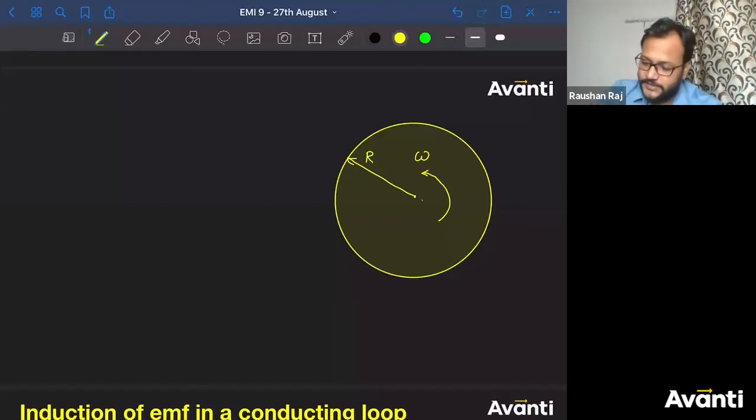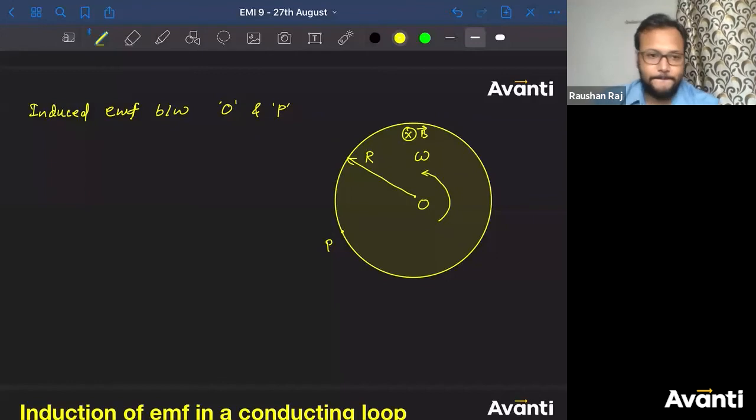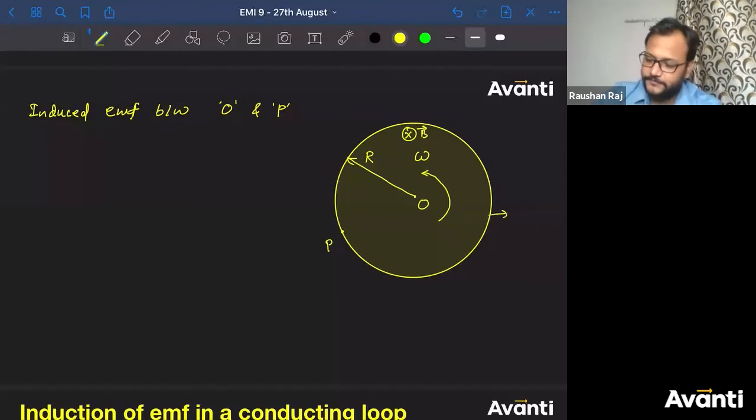Now question is, let's say there is a point O, that is the center, and there is any point on the rim of the disk, that is P. So what is the induced EMF between O and P? And the magnetic field is into the plane. Tell me guys, what will be the answer? No, I don't have to integrate. We have already done it. हमने already किया हुआ है. Yeah, it is a disk.